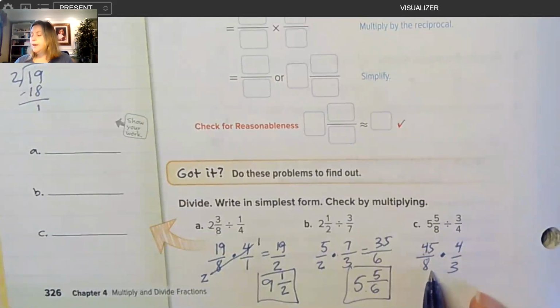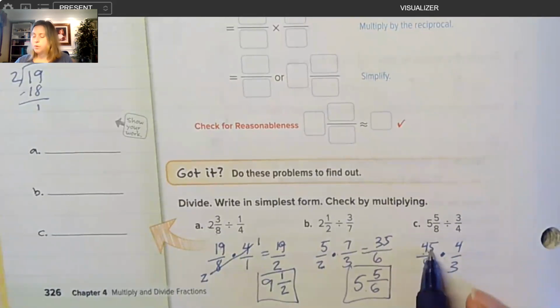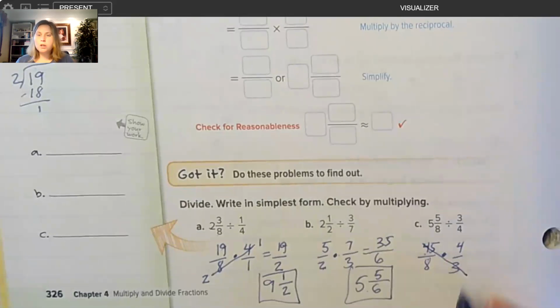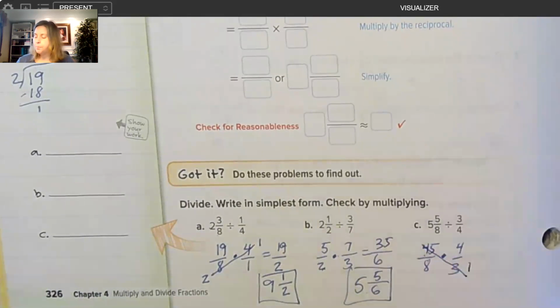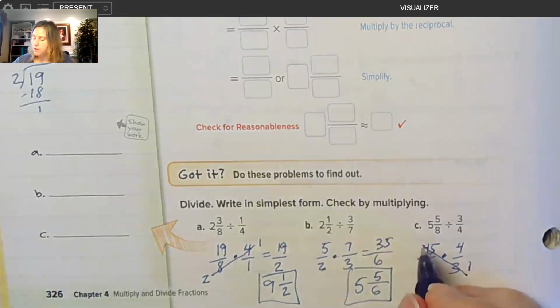So you add up the digits. 5 plus 4 is 9. Is 9 divisible by 3? Yes. So that tells us that 45 will also be divisible by 3. Okay, so 45 and 3 are both divisible by 3. 3 divided by 3 is 1, and 45 divided by 3 is 15.